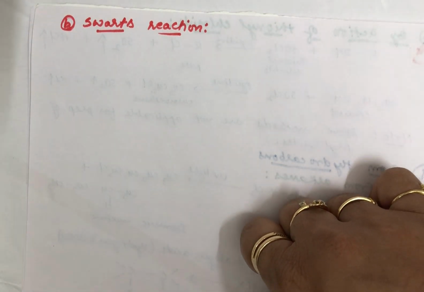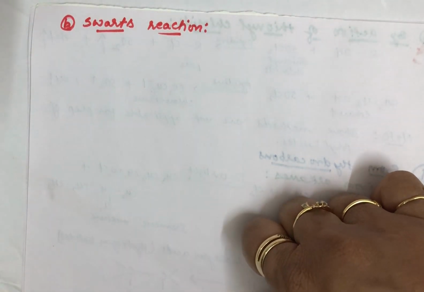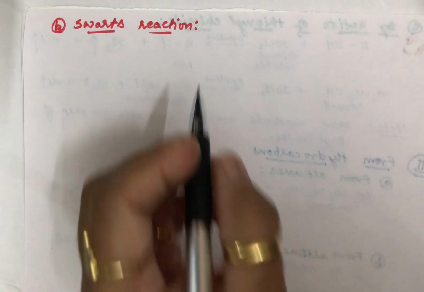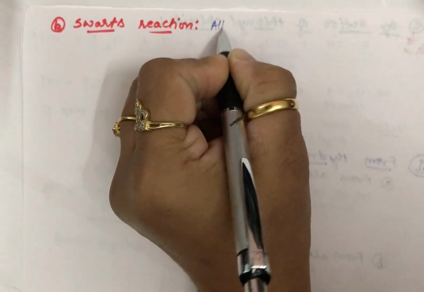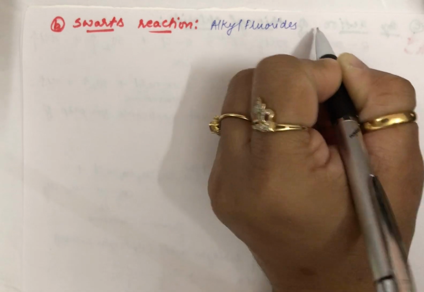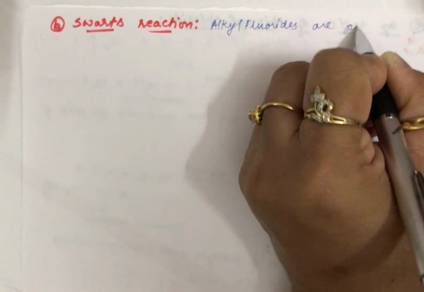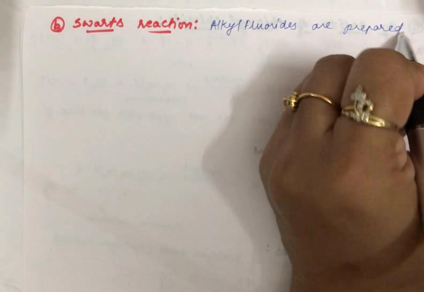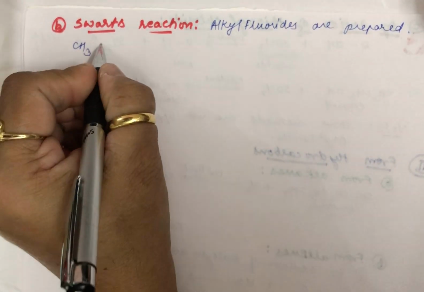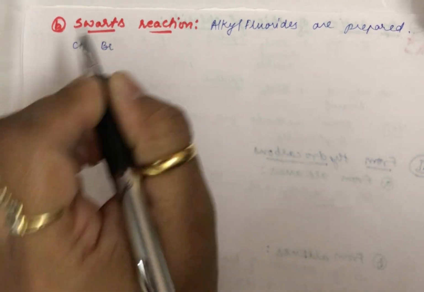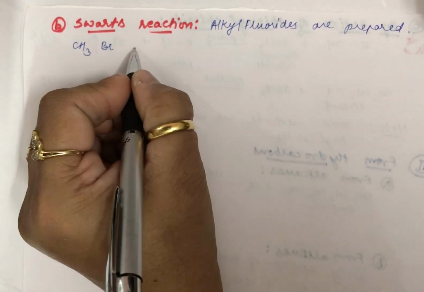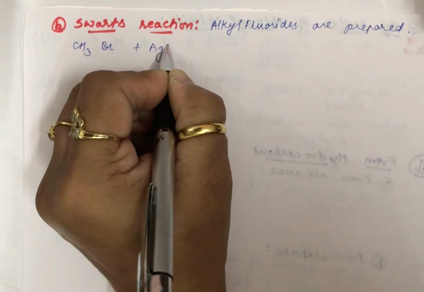Now in the Swarts reaction, what will be formed? As I told you, in Finkelstein alkyl iodides are formed. In the Swarts reaction, alkyl fluorides are prepared, I mean to say, they are prepared easily. Let me give you an example. You have to take a bromo compound. Here you are taking bromomethane and reacting it with AgF.